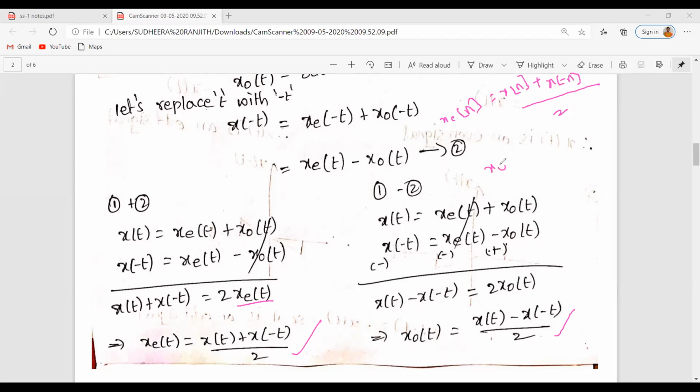Similarly, x naught of n is equal to x of n minus x of minus n divided by 2. So usually, sums are given to find the even component and odd component of a given signal. There we usually use these formulas.